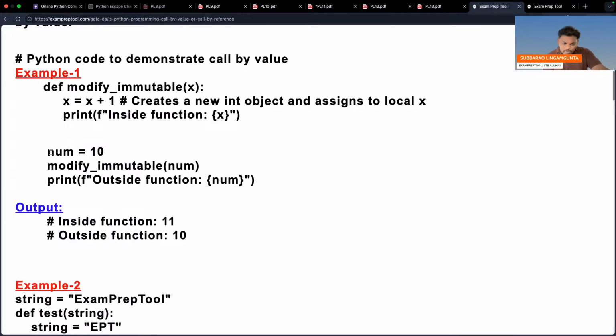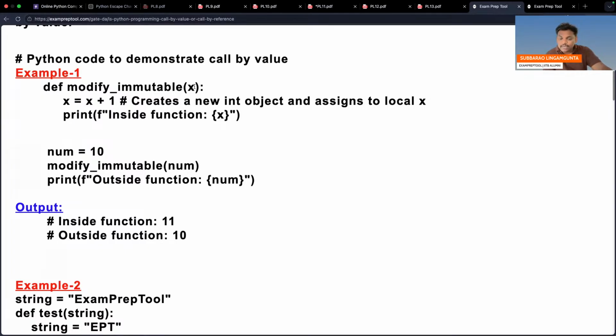The main program is where you start. Num is equal to 10. Let us assume that you are trying to modify an immutable. Num is an integer. I called the function and I am passing the integer.